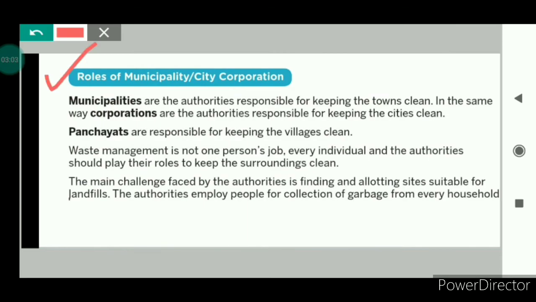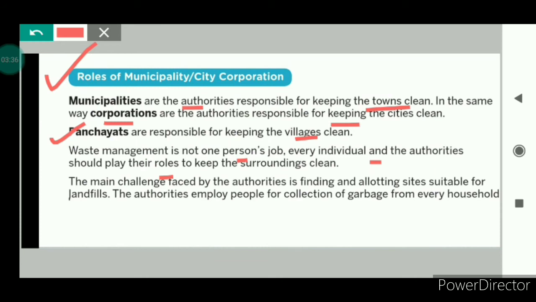Now we will see what is the role of municipality or city corporation in keeping the surroundings clean. Municipalities are the authority responsible for keeping towns clean. In the cities, this responsibility is with corporations, and in villages, panchayats are responsible for keeping the villages clean. But waste management is not one person's job. Every individual and authorities should play their roles to keep the surroundings clean.